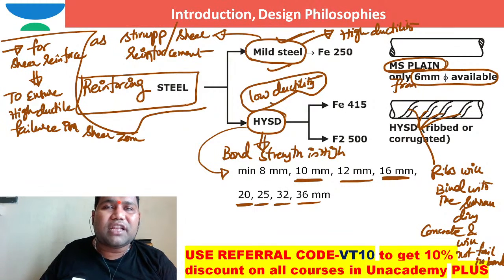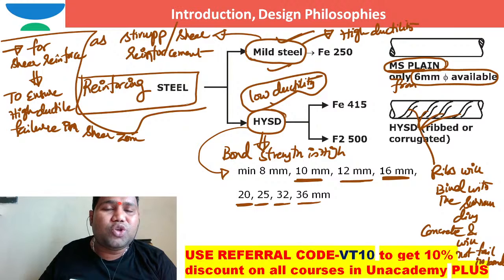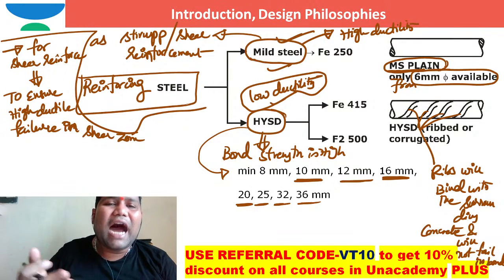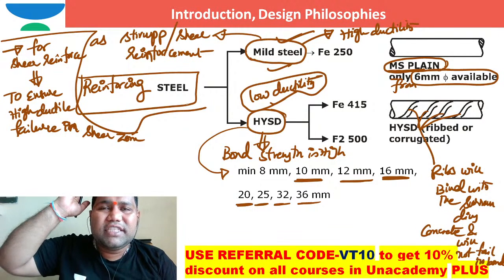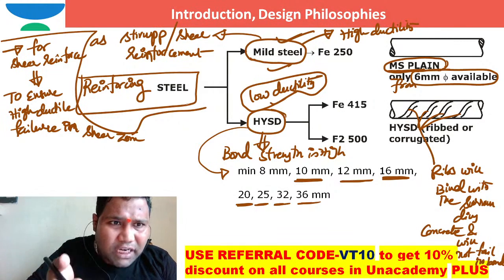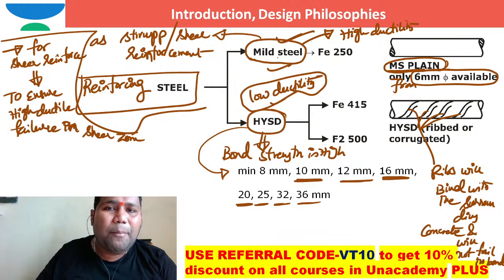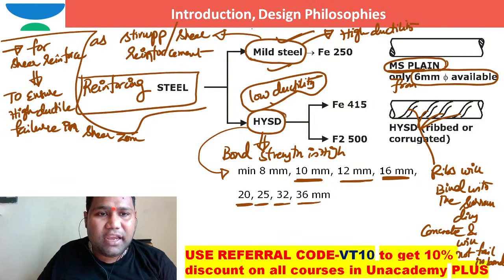In earthquake zones, the major failure is at beam column junctions, where I need to ensure ductility. Ductility is the requirement for earthquake resistance. So let it shake, but it should not break. Let it break at a very high seismicity, but it should provide warning. To achieve sufficient warning, we need to use mild steel stirrups. To achieve high ductility in the shear zone, especially in earthquake regions, generally we provide mild steel.